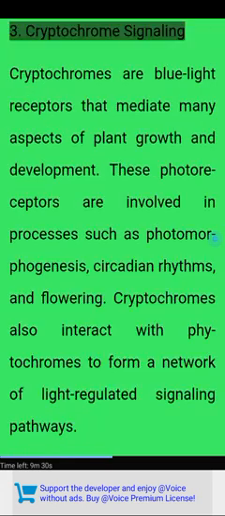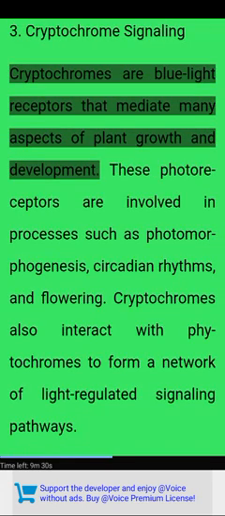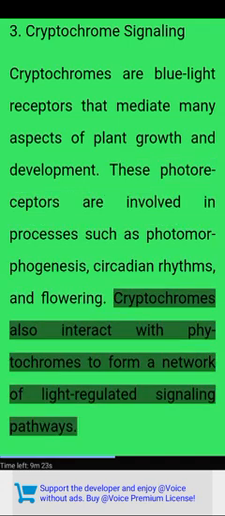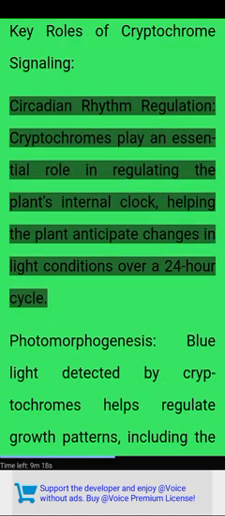3. Cryptochrome signaling. Cryptochromes are blue light receptors that mediate many aspects of plant growth and development. These photoreceptors are involved in processes such as photomorphogenesis, circadian rhythms, and flowering. Cryptochromes also interact with phytochromes to form a network of light-regulated signaling pathways. Key roles of cryptochrome signaling. Circadian rhythm regulation. Cryptochromes play an essential role in regulating the plant's internal clock, helping the plant anticipate changes in light conditions over a 24-hour cycle.